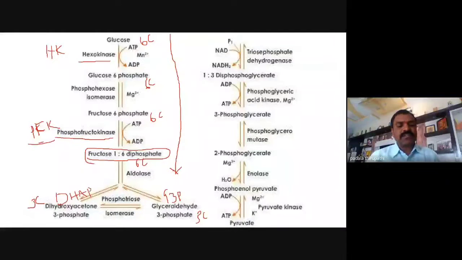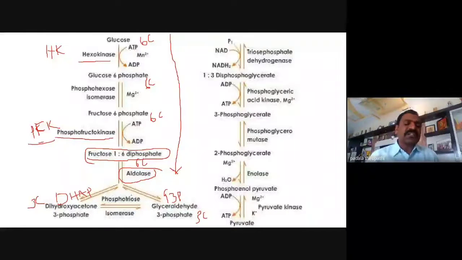So these are the trioses. In the presence of aldolase enzyme, the 6 carbon compound is cleaved into two 3 carbon compounds. One is dihydroxyacetone phosphate and another is glyceraldehyde 3-phosphate. And this is the 4th step, my dear friends.